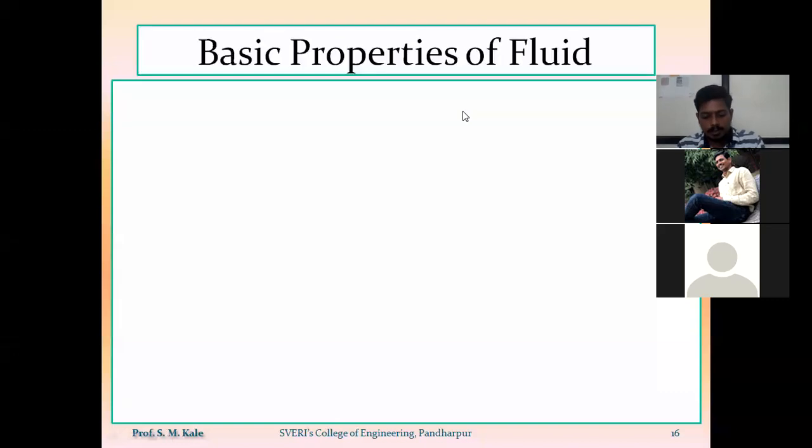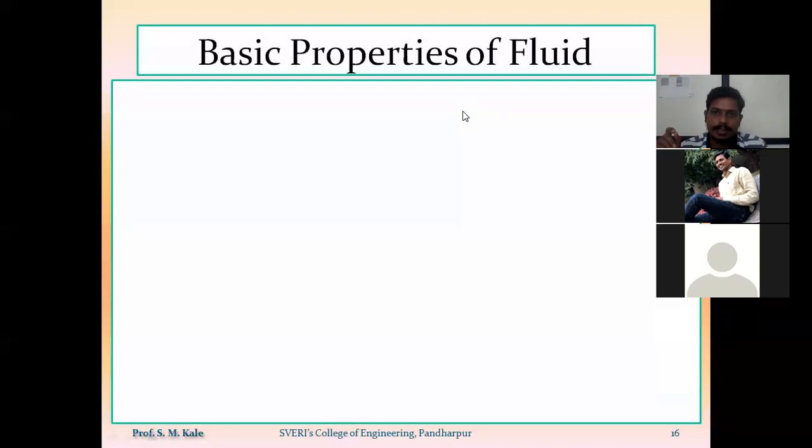The first one is the cohesive force between the molecules, and the second one is the molecular interaction or molecular momentum exchange. Whenever I say fluid, the fluid may be a liquid or a gas, so we have to consider both cases.